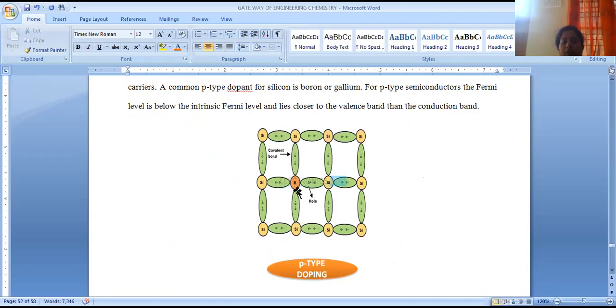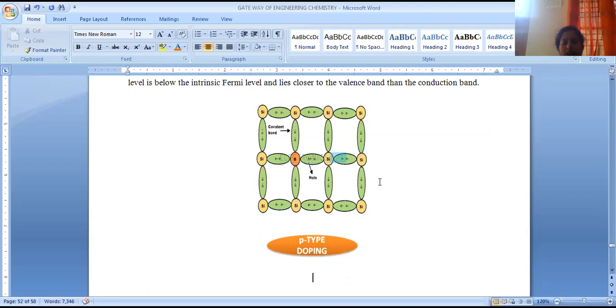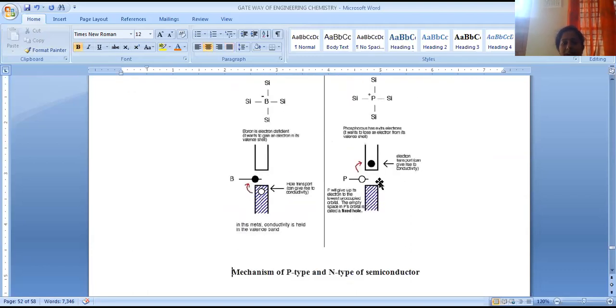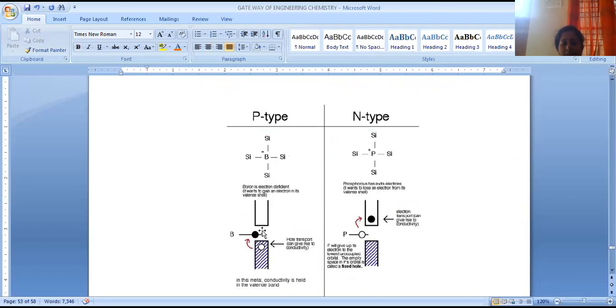So when a third group impurity is added, what happens? They are electron deficient in nature. They have a tendency to gain electrons from the semiconductor, so their conduction is due to holes. P stands for positive; positive is nothing but electron deficient centers, holes generated. These migrate from one region to another so that conduction of current is possible. Here, third group elements like boron, aluminium, gallium, indium, thallium can be added so that conduction will be possible.